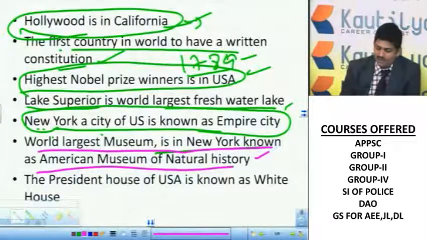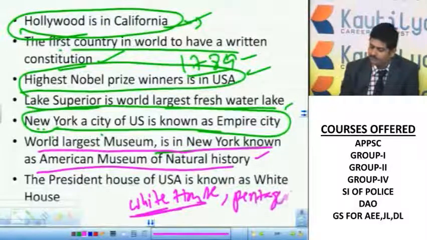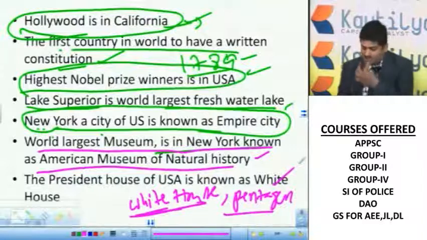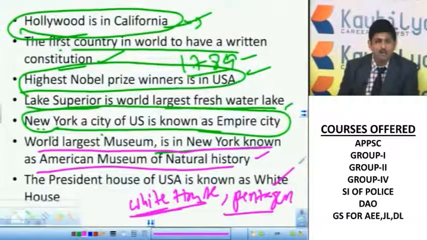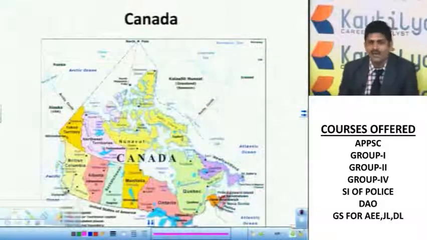Next, the President's house of the US is known as the White House. And you can remember another point here. America's defense office is known as the Pentagon, and this Pentagon is the official residence of the Vice President of the USA. As per the Constitution, the Vice President of the USA does not have much power in his hands. So those are the important points about America.